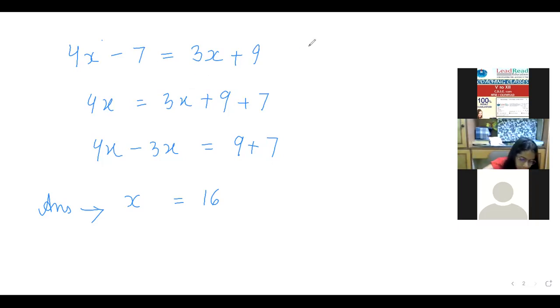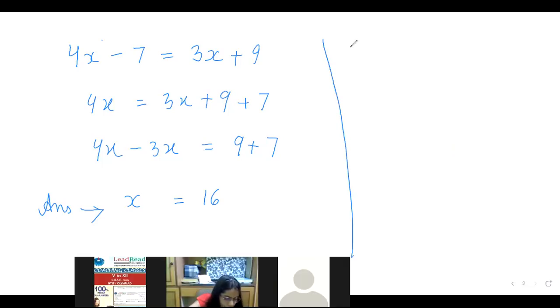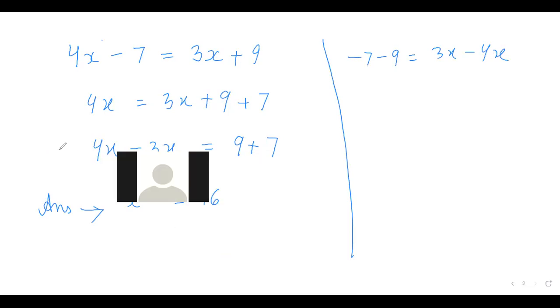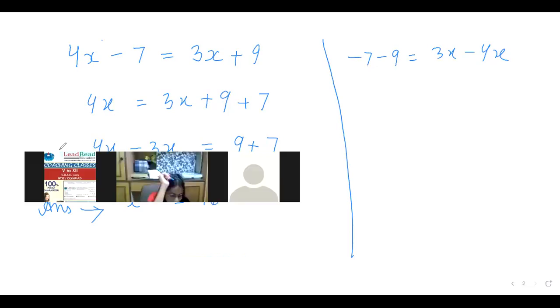I will be writing step by step. Ma'am, I have written minus 9 minus 7. Minus 7 minus 9, okay, is equal to 3x minus 4x. It is correct. After that? Ma'am, minus 16. Minus 16, yes. Is equals to minus x.